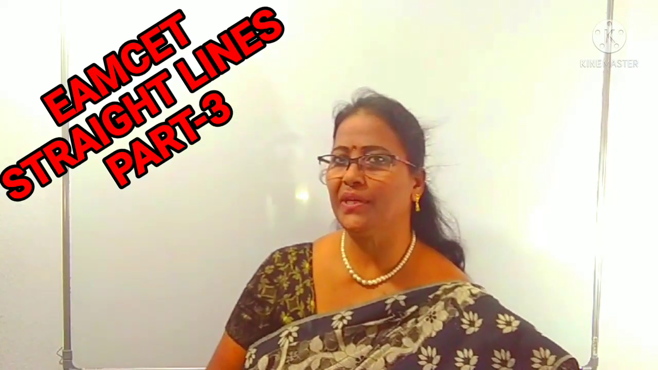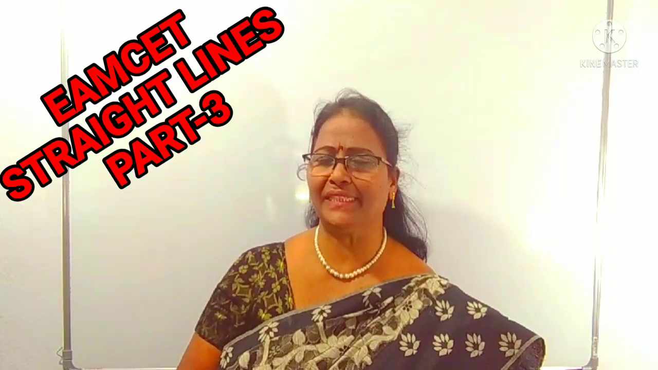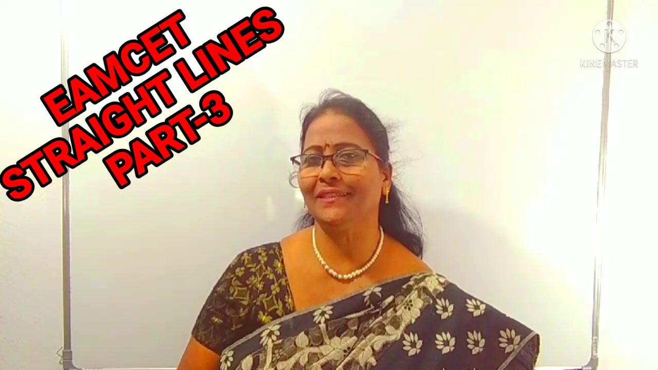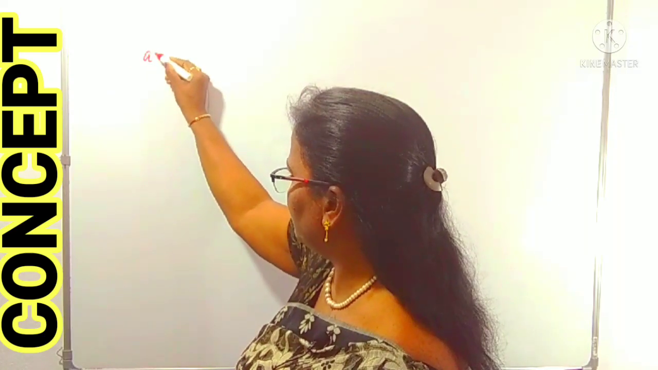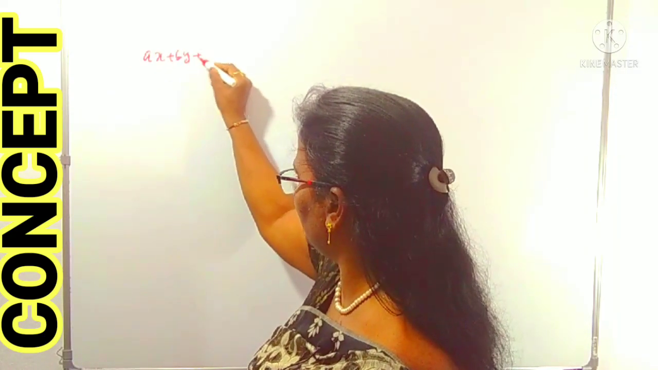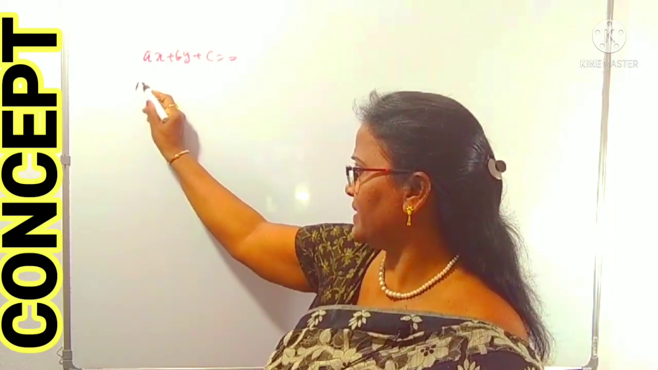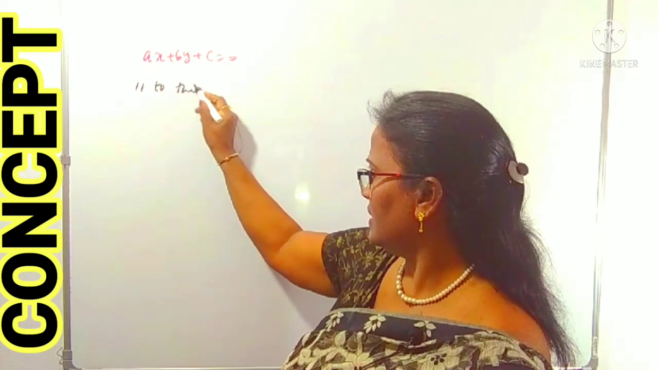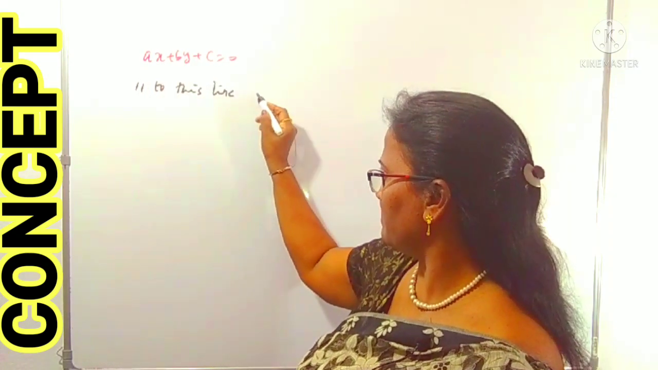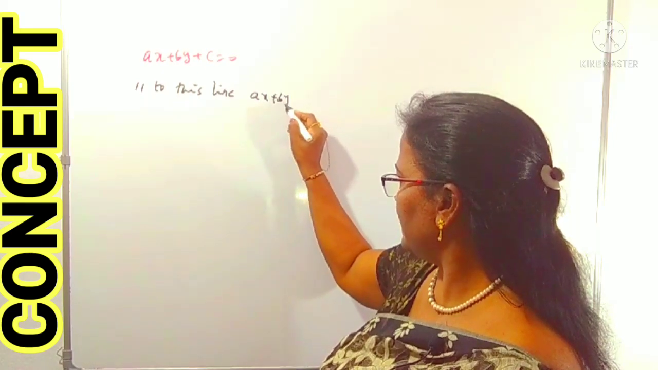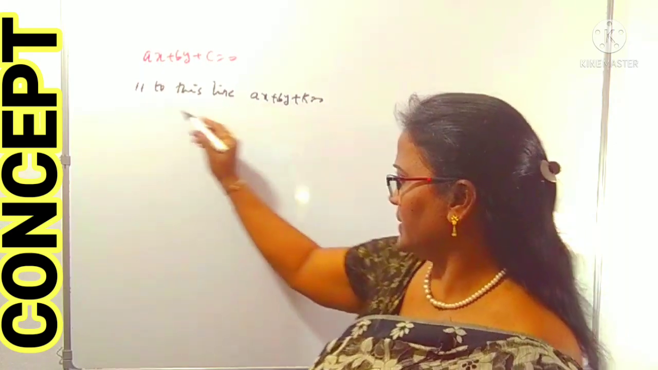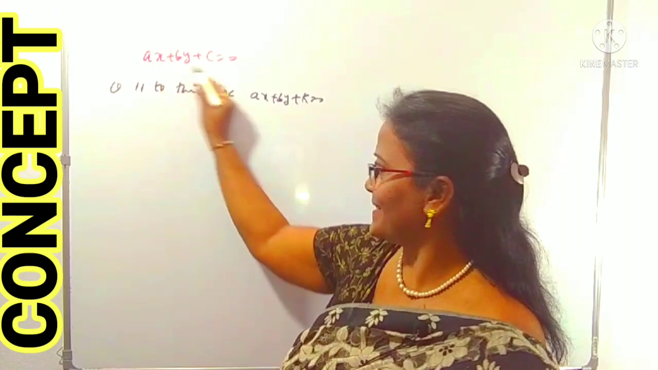First, you have to know the basic concept I am using for this part. That is, you should know clearly what the general equation of a straight line is. It is in the form ax plus by plus c equals 0. Any line parallel to this line we can take in the form ax plus by plus k equals 0.